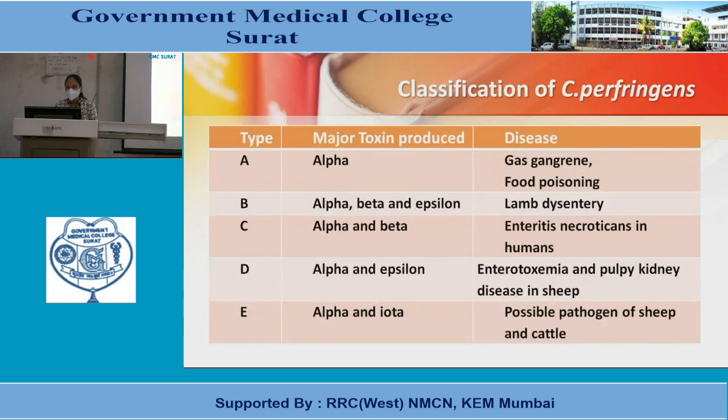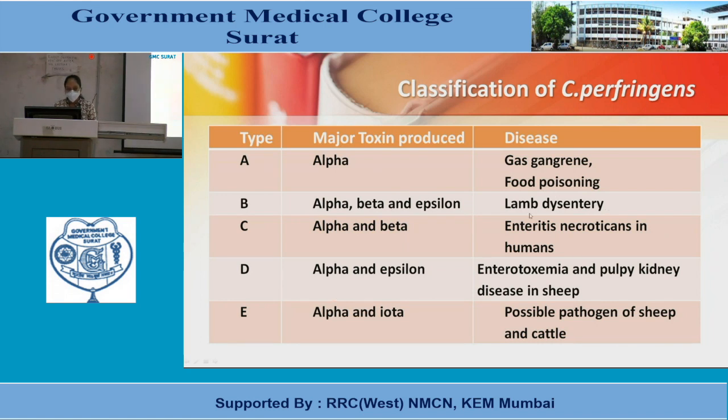So we will see the classification of Clostridium perfringens by the major toxin produced. They are types A, B, C, D and E. Type A, the major toxin produced is alpha toxin, and the diseases caused by type A are gas gangrene and food poisoning.